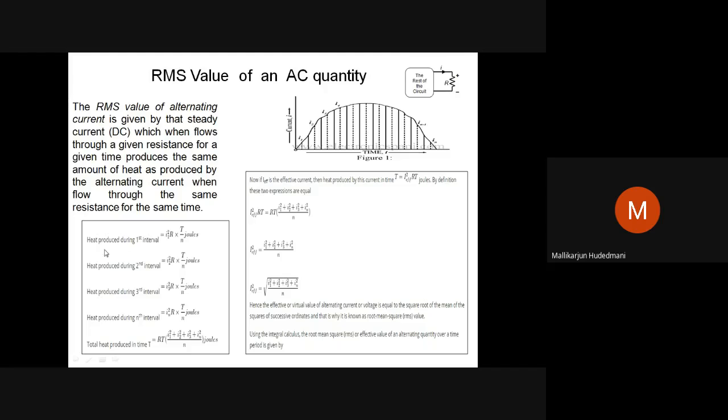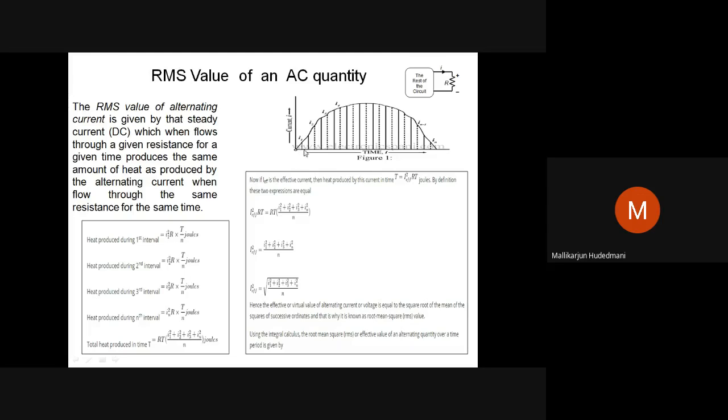I account for them. Heat produced during the first interval of time slice, it is T by N. Then what is the current flowing? What is the value of current flowing through the resistor? Let's say I1 for a duration of T by N seconds. Let's call it I1 square R. Current is I1, so the mid ordinate of strip number 1 is I1 square R T by N.